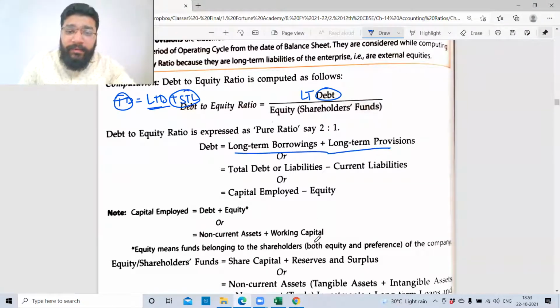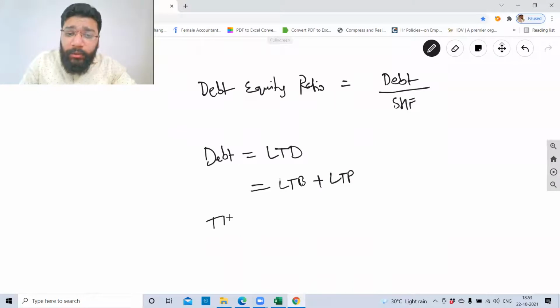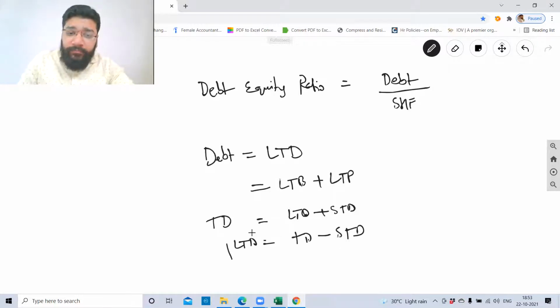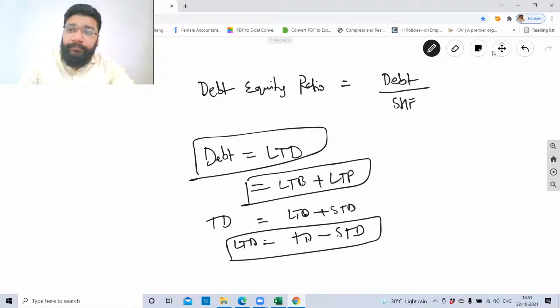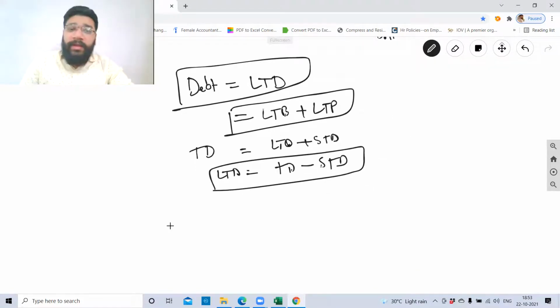We are done with this. Now they'll give you total debt. Let's do total debt first. Total debt is nothing but long-term debt plus short-term debt. So if I want long-term debt, long-term debt is equal to total debt, from that I'll minus the short-term debt. So this is one formula. Correct?